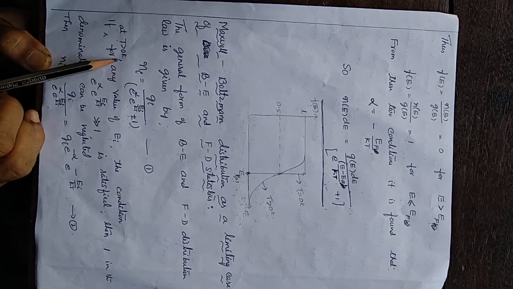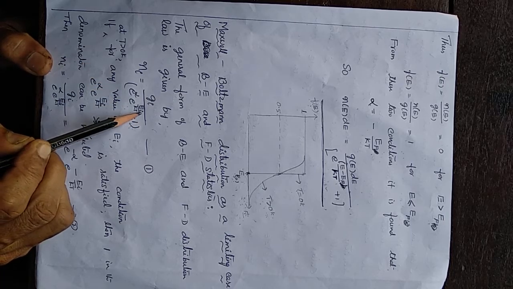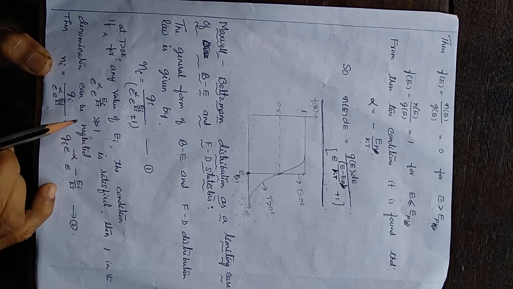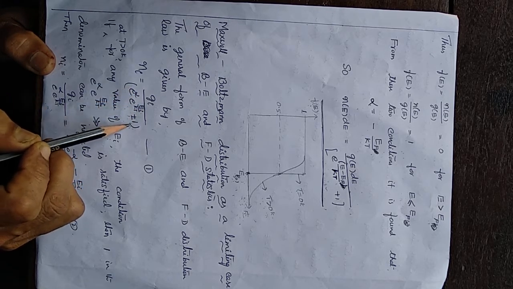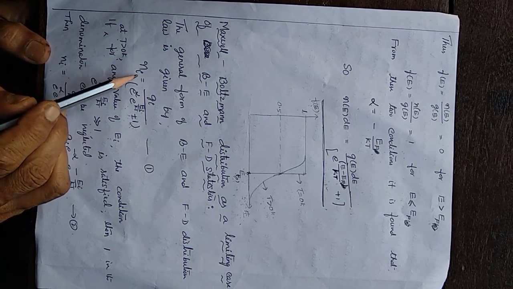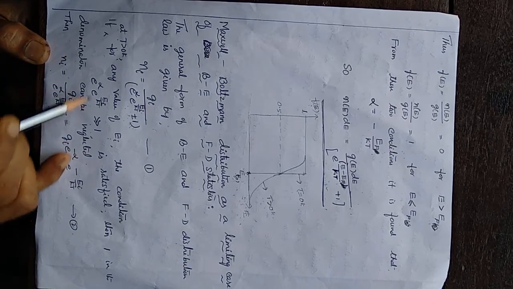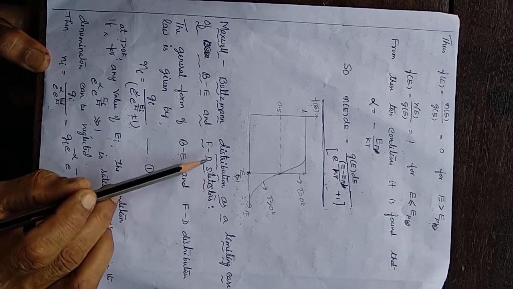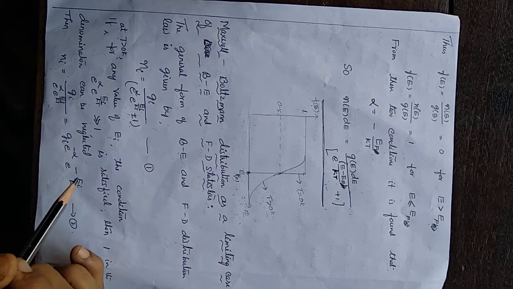At T more than 0 Kelvin, as temperature increases, energy Ei also increases. Suppose for any value of Ei this condition is satisfied, this term is very much large compared to 1, so that 1 can be neglected. Then the distribution reduces to this form, which is nothing but the MB distribution. Thus, at higher temperatures, the BE and FD statistics reduce to MB statistics.